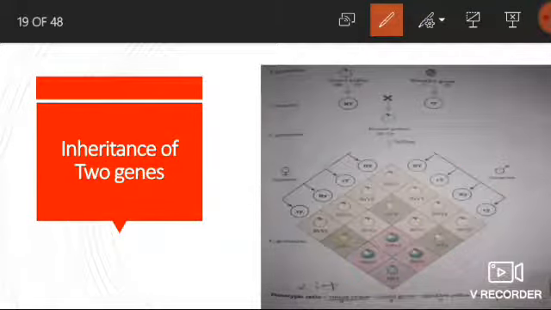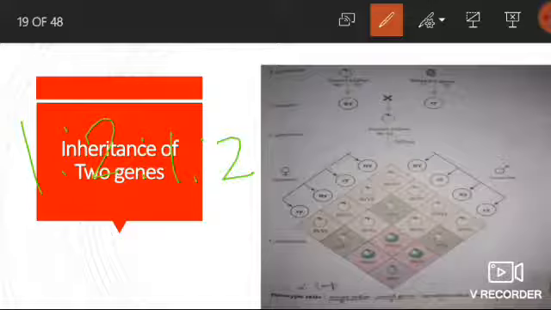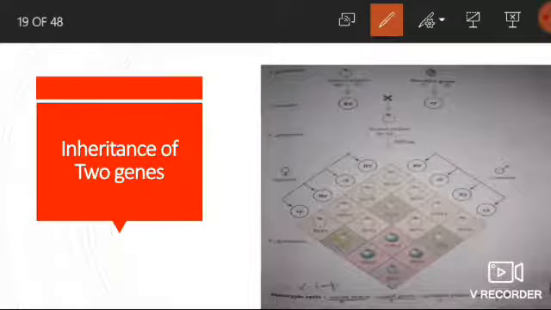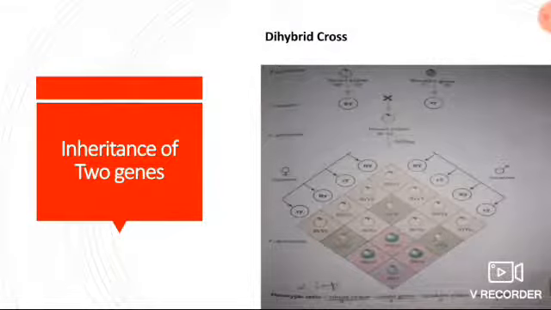And the genotypic ratio is 1:2:1, 2:4:2, 1:2:1. I repeat, 1:2:1, 2:4:2, 1:2:1. This is the genotypic ratio. And the phenotypic ratio is 9:3:3:1. This is all about the law of independent assortment, inheritance of two genes, and the dihybrid cross.